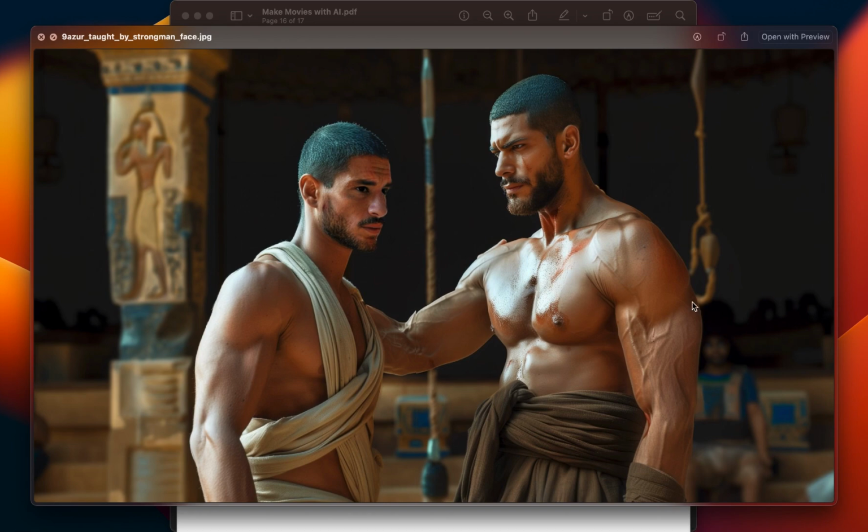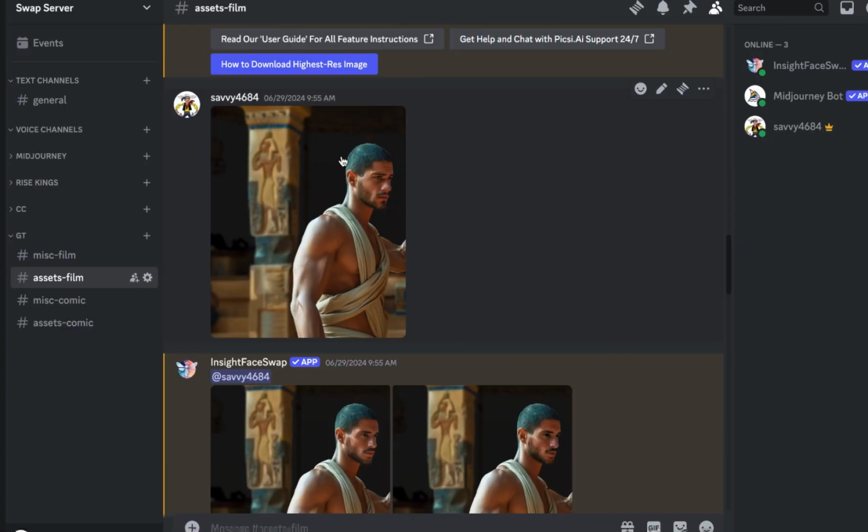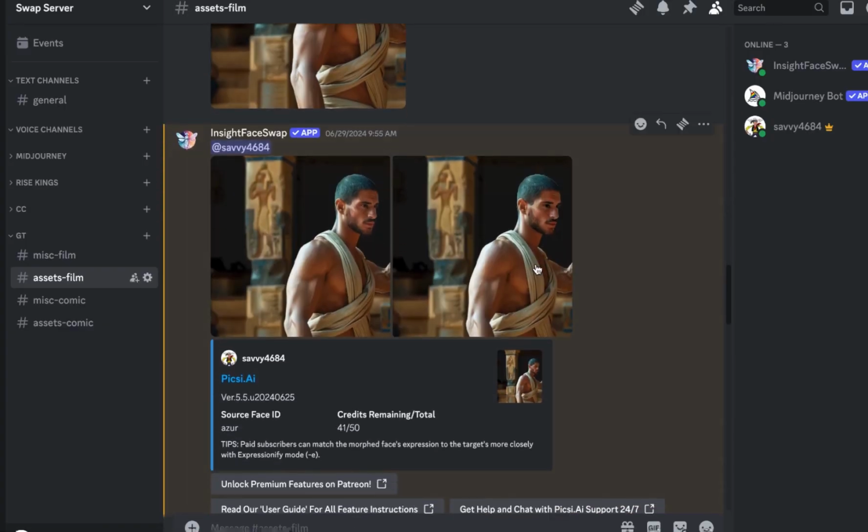Sometimes you will have images with multiple faces on there. In that case, you can simply use a tool like Canva or even Preview on Mac to crop this part and then just upload this part to use the face swapper with. So as you can see, I cropped just this part, then used the face swapper, and then downloaded the image I want to use. And then later in Canva, which is completely free in this case, put this image back together, and you will now have a consistent character.